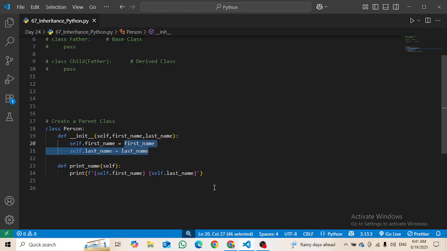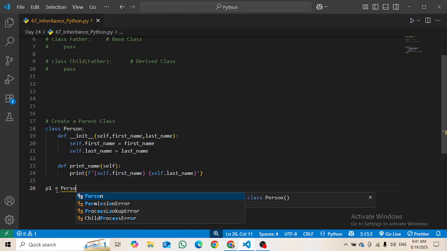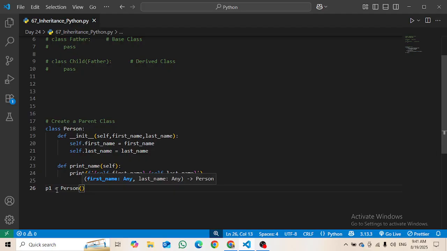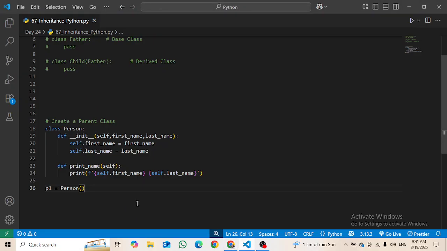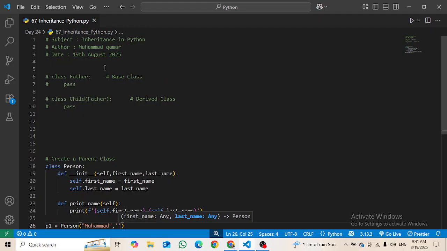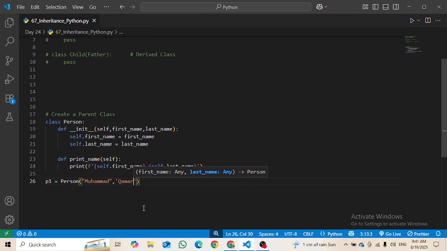These are the properties of our class, and this is the method inside the class. This is actually a function, but since it is inside the class, it is now called a method. Now I'm going to make an object for this class, as this is a blueprint and this is the actual building, or a car, something like this. So this is our object that has been created. Inside it I'm going to store my class, and then I have to give some values to this. First name and last name. My first name is Mohammed, and my last name is Qamar, so I'm going to give it a value as Qamar.